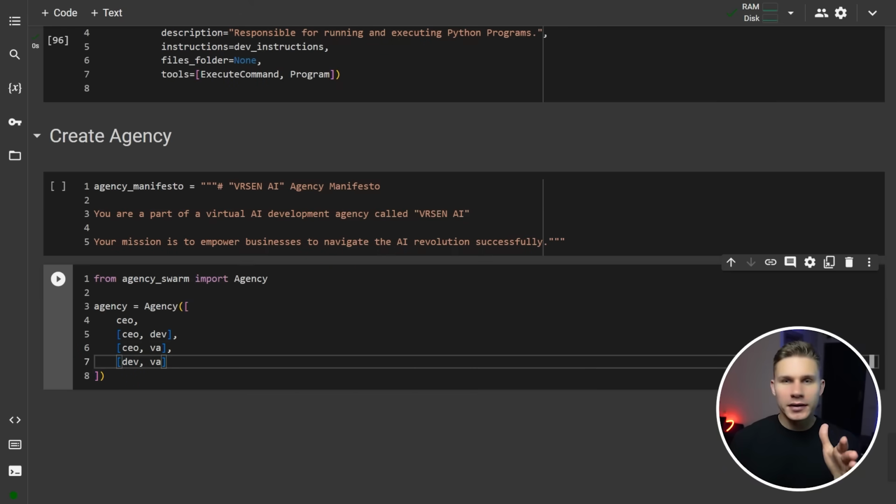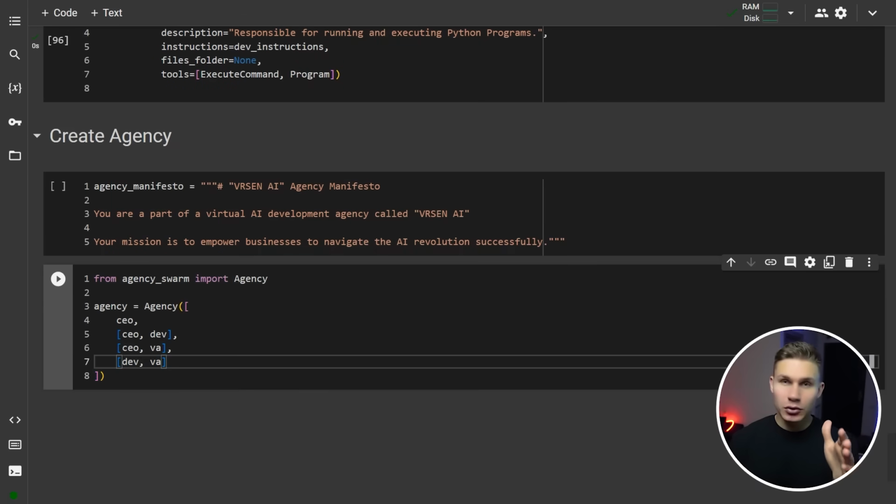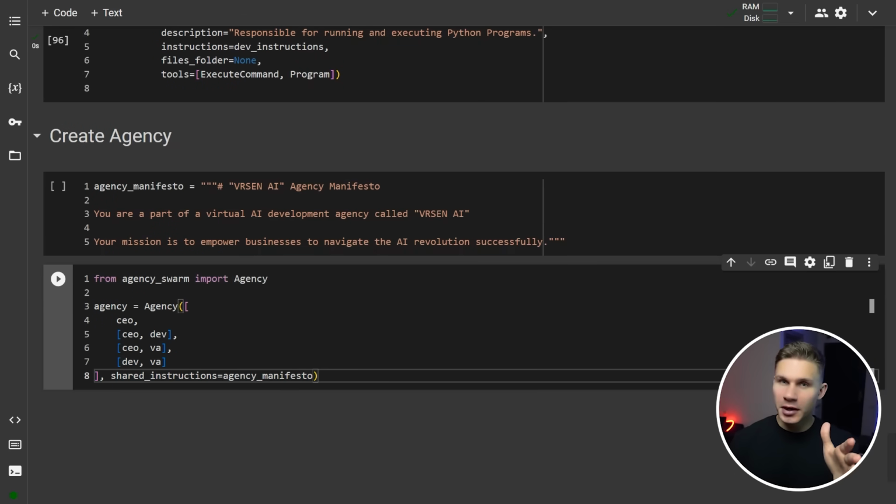So, I'm going to add another item with the dev on the left and VA on the right, which means that now the developer will be able to initiate a chat with the VA and assign him new tasks. Make sure to tailor this chart for your specific organization. Agency manifesto you can put into the shared instructions parameter. And by the way, this can also be a file.